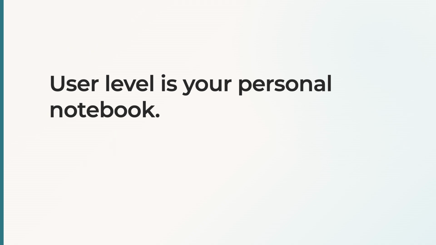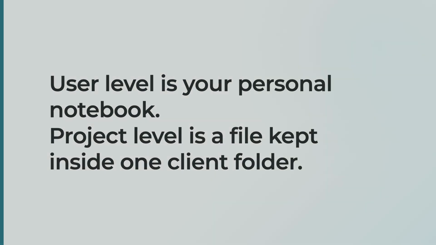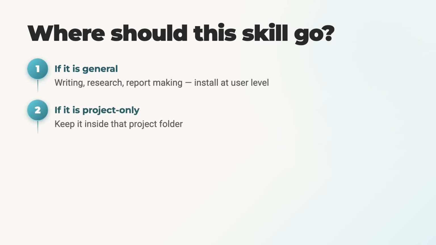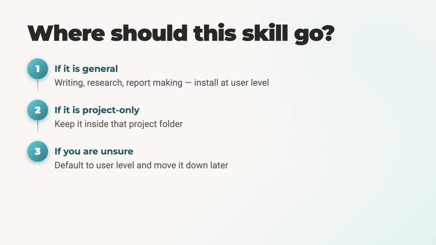Think of it like this. User level is your personal notebook. Project level is a file kept inside one client folder. So if the skill is general, like writing, research, or report making, install it at user level. If the skill is only for one project, keep it in that project. If you do not choose clearly, you may come back next month and say, where did my skill go?